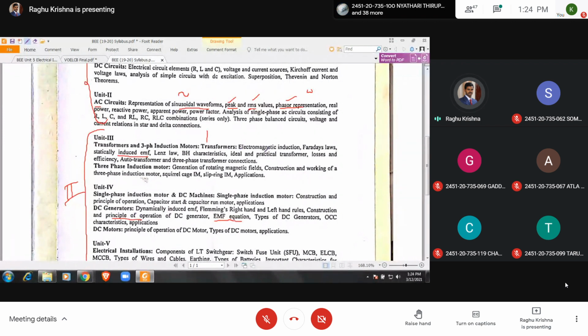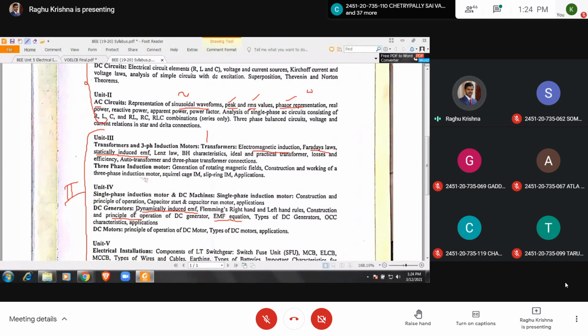The working principle is Faraday's laws of electromagnetic induction. In a transformer, statically induced EMF is there, because the alternating flux is linking the coil. Whereas in a generator we have dynamically induced EMF, where the conductor is cutting the flux.